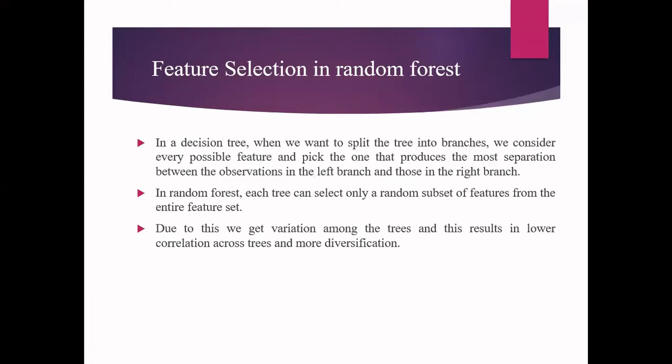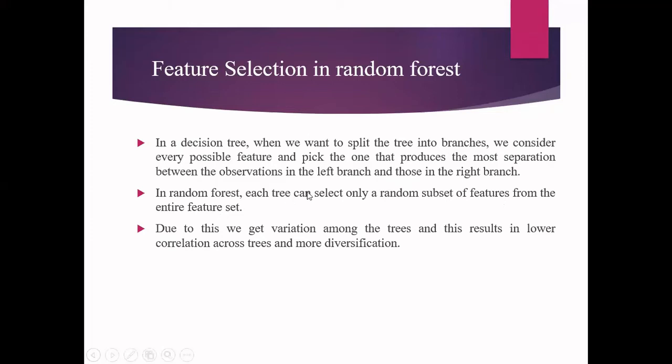In that, what we will do is each tree can select only a random subset of features from the entire set of features. So here also we are going to introduce randomness. So randomness is introduced in 2 different places. One is during the instances, another is during the features. So why we do this? Why can't we select all the features for the different decision trees in random forest?